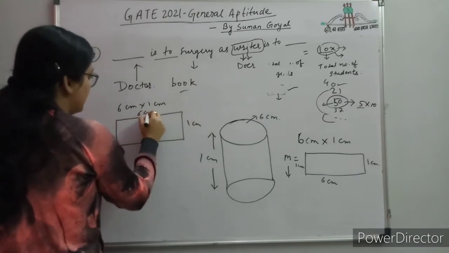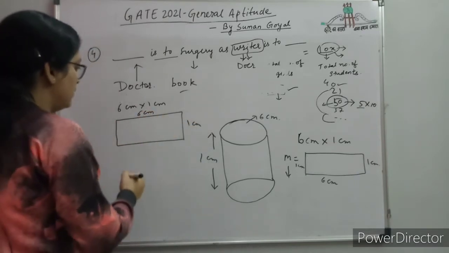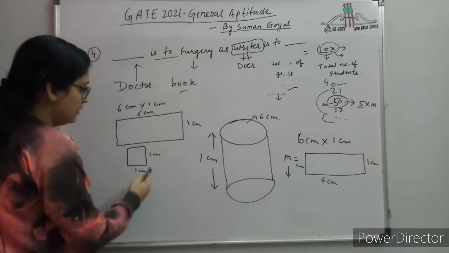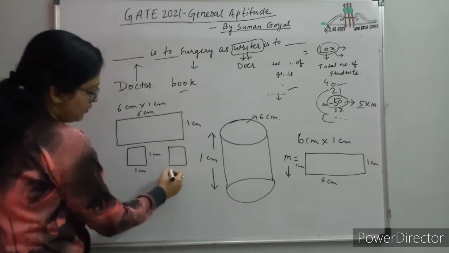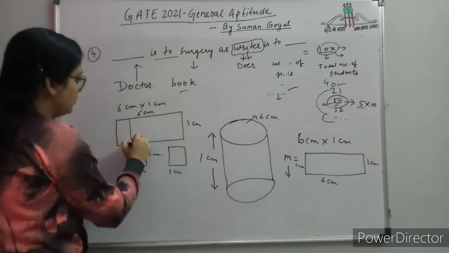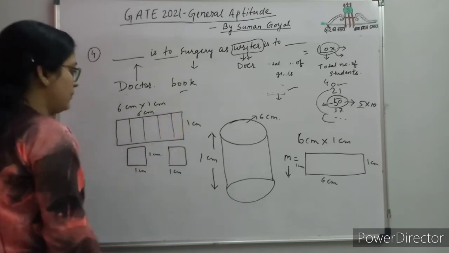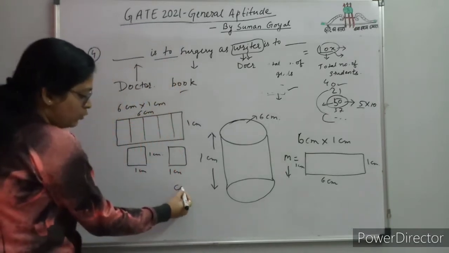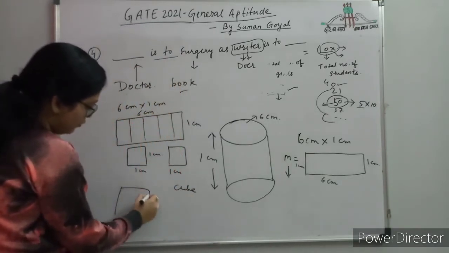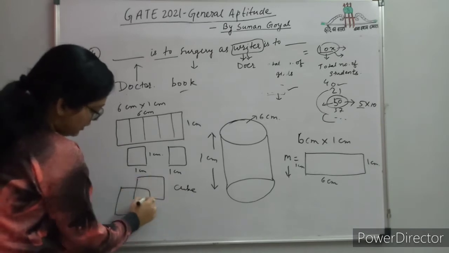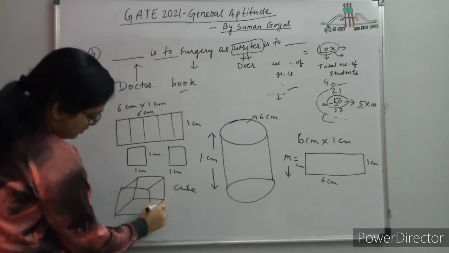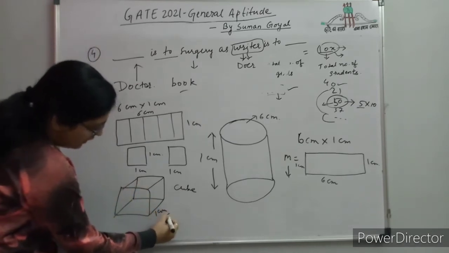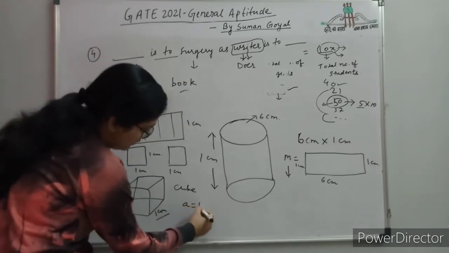So if we cut this rectangular sheet into square patches, we get 6 squares each of 1 centimeter side length. Since it is 6 centimeter, 6 squares are possible. Okay, so we get 6 squares, and we know that a cube has 6 faces, so we can form a cube with this rectangular sheet. So this is a cube, 1 2 3, 6 faces are there, each of 1 centimeter. So the side of the cube is 1 centimeter.